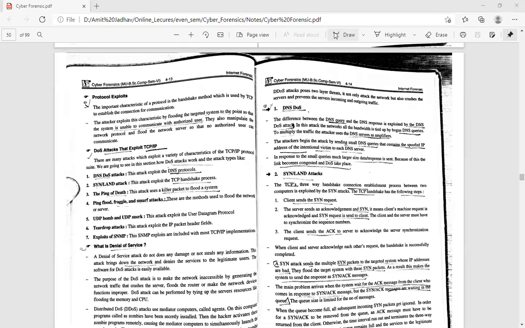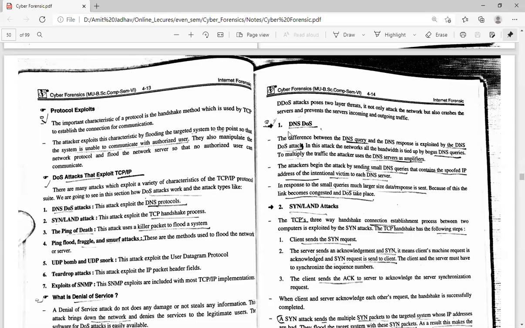So the first one is the DNS DOS. The difference between the DNS query and the DNS response is exploited by the DNS DOS attack. Whenever we send some request to the server, the server responds to it. As we know, whenever we access google.com, we write www.google.com, and if we want to access the first page, we send its ID to the server. The server recognizes it and then gives a response to the requested client.